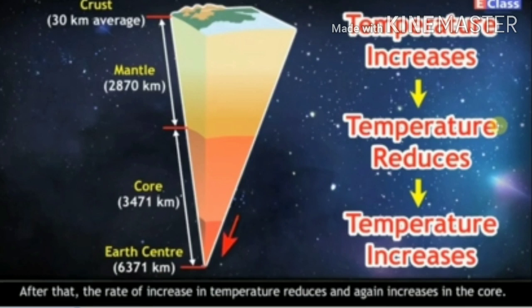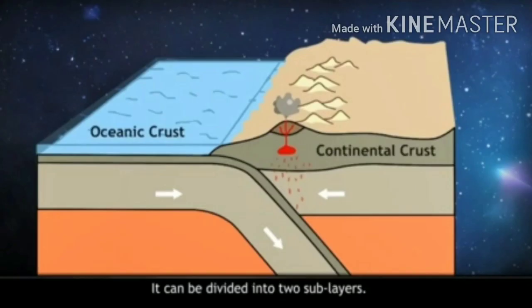After that, the rate of increase in temperature reduces and again increases in the core. At the center of the Earth, the temperature is around 5500 degrees to 6000 degrees Celsius. The crust is the thinnest of all the layers when compared to the mantle and the core. It can be divided into two sub-layers.